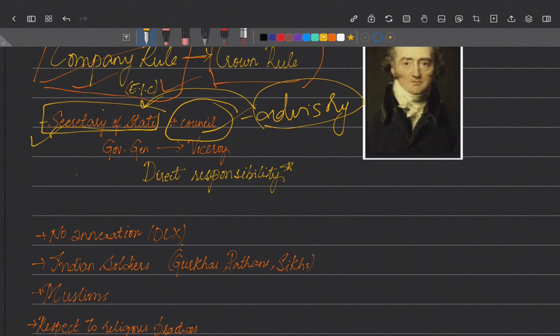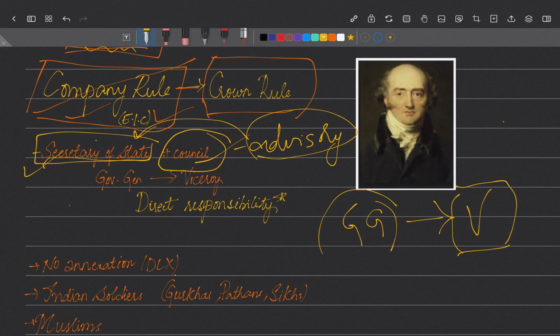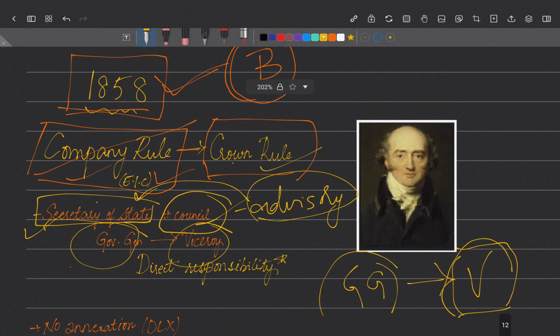And till then we had the Governor General of India, right? So from 1858, the Governor General became the Viceroy. Now they started calling him Viceroy. It means he directly comes under the British Crown. So the Governor General became Viceroy in 1858. From 1858, we have the term Viceroy instead of Governor General. So who was the first Viceroy of India? He was Lord Canning.